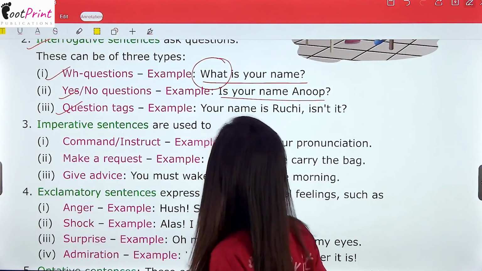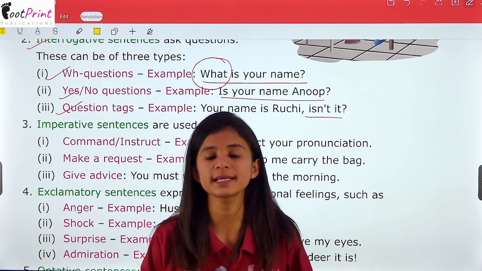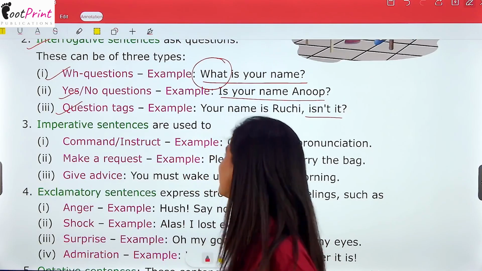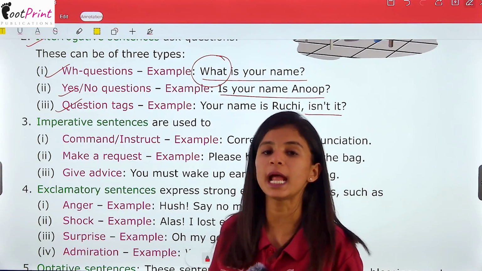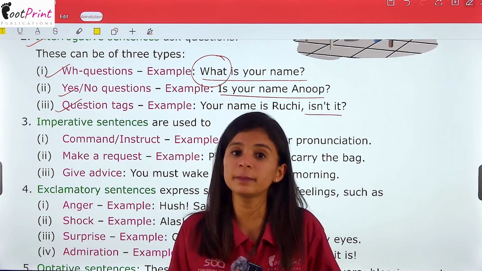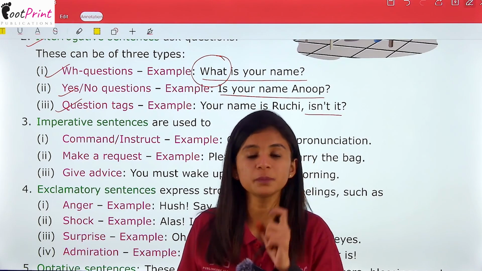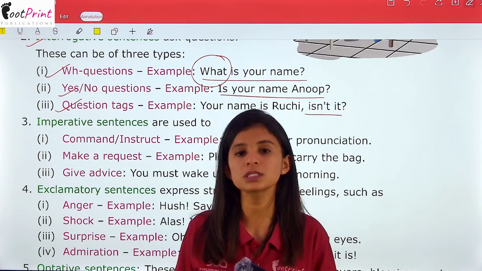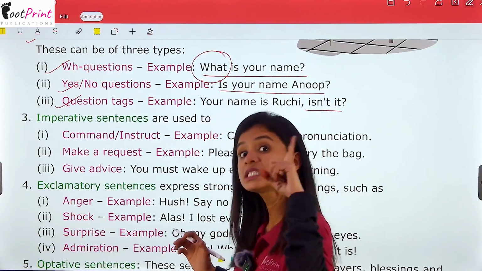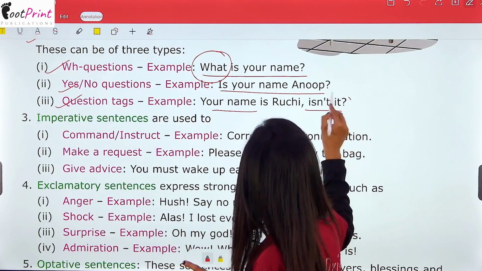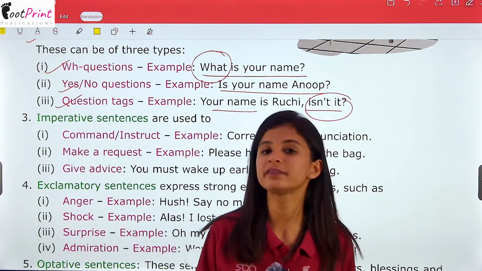Next is question tags. Your name is Ruchi, isn't it? Now, about question tags also you have read in the previous class, right? That when we add a short question at the end of the sentence, जब हम किसी sentence के end में एक short question add करते हैं, और वो क्यों add करते हैं? या तो अपनी बात confirm करने के लिए या फिर response और agreement के इंतजार में, right? So when the sentence will be positive, the question tag will be negative, and when the sentence will be negative, the question tag will be positive.